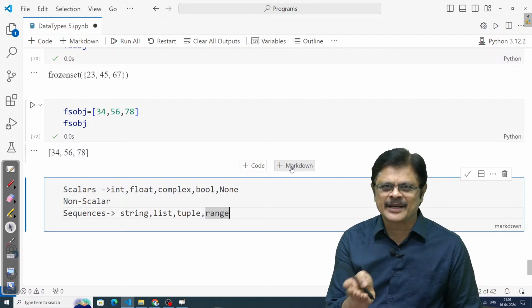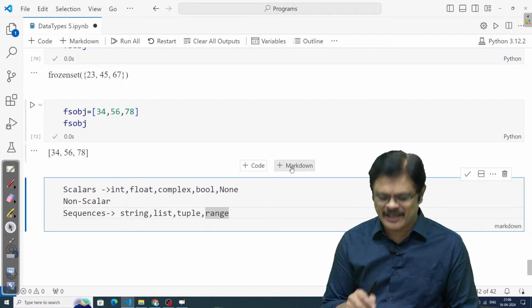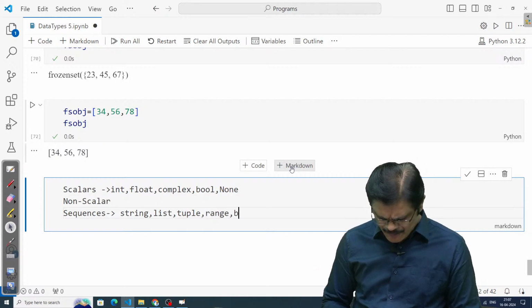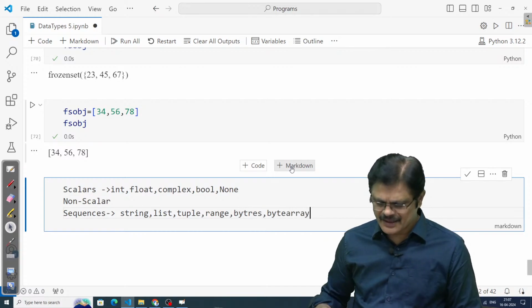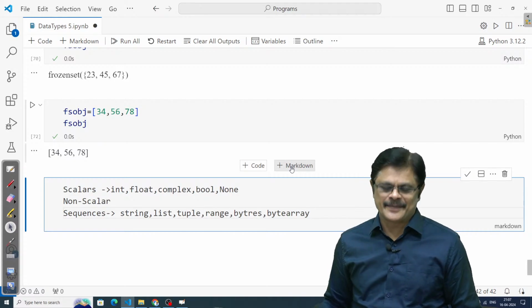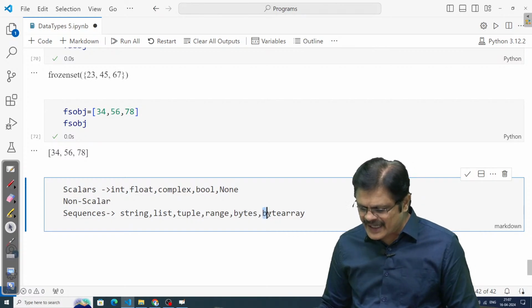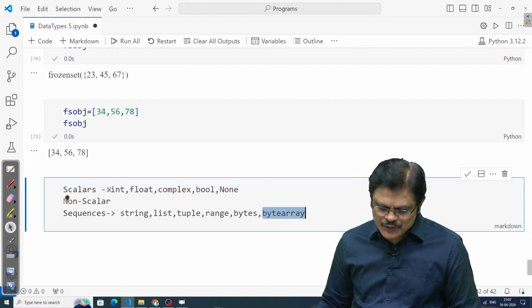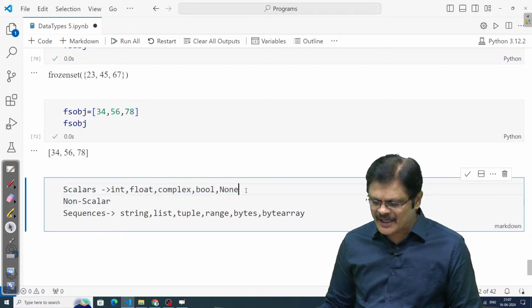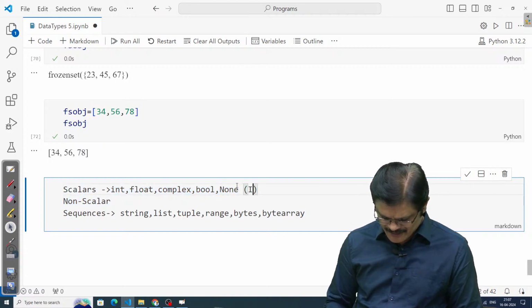Just like frozenset can be created using the frozenset function, range can be created using the range function. Then we have bytes and bytearray. So these are the sequences. Out of these sequences, list is mutable, bytearray is mutable, and all the others are immutable.